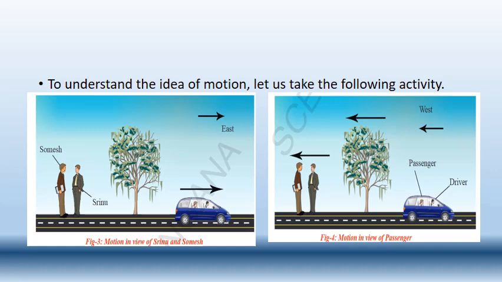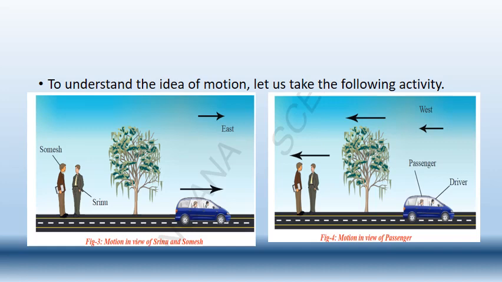And when coming to the perspective of the passenger in the car, according to them, the tree and the persons are moving. According to Somesh and Srinu, the car is moving but the tree is constant. Whereas for the passenger and the driver in the car, the person standing on the road and the tree are moving towards the direction of the west.